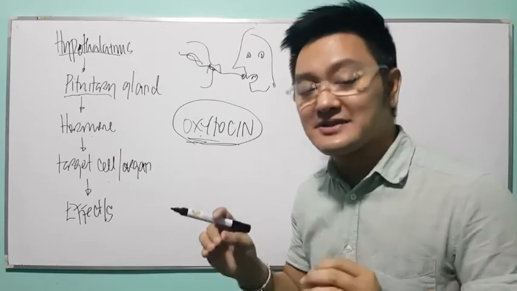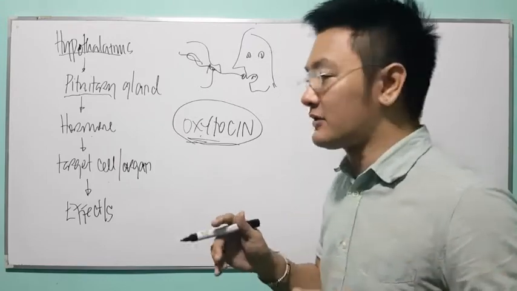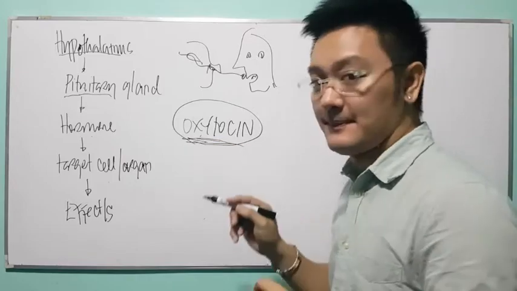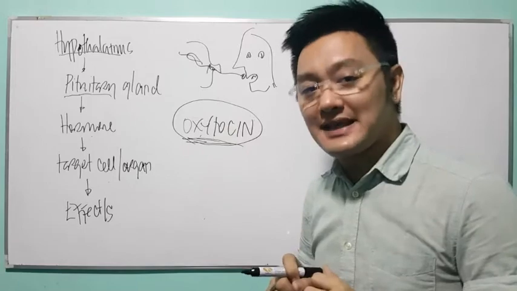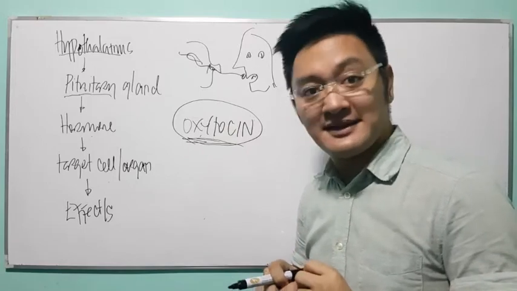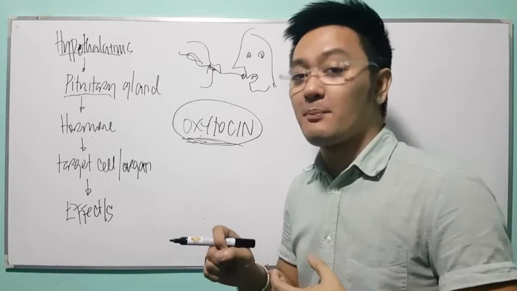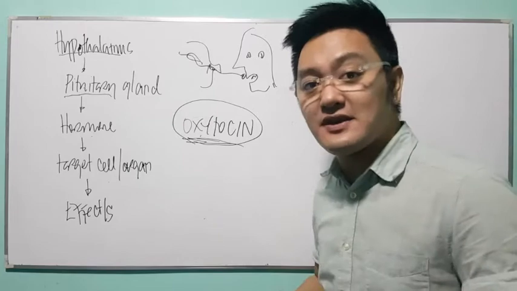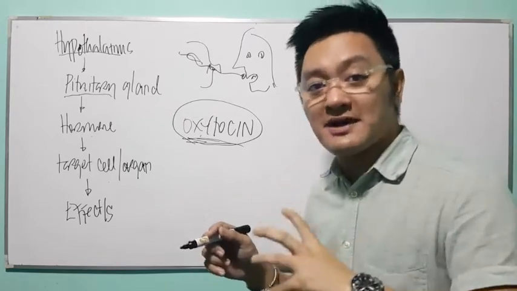Please do not confuse milk ejection and milk production. Just a reminder, milk ejection is facilitated by oxytocin. Milk production or lactation is facilitated by your prolactin. Now, what about the effect of oxytocin in the uterus? Of course, the uterine wall, the uterine muscle, will contract.